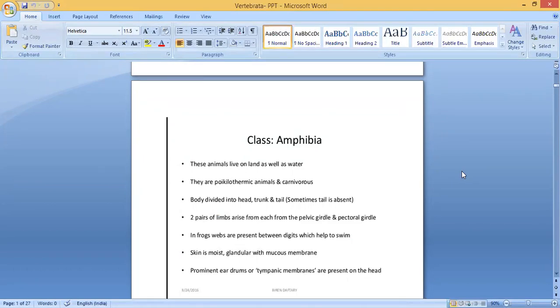Prominent eardrum or tympanic membranes are present on the head. So we have ear. It has three parts. Outer ear is called pinna, middle ear and inner ear. For these animals that come under the amphibia group, prominent eardrum. Where is our eardrum? Our eardrum is inside. If you are taking the middle ear, at the end you can see the eardrum, or you can see it at the start of the inner ear. So for these animals, the eardrum, also known as tympanic membrane, is outside, present on the head.